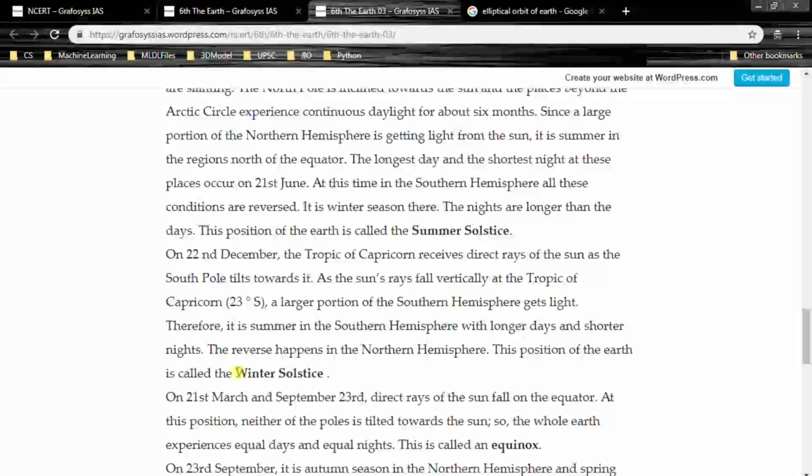So you have to remember, winter solstice happens on 22nd December. South is tilted towards the Sun, right? And in summer solstice, north is tilted towards the Sun.